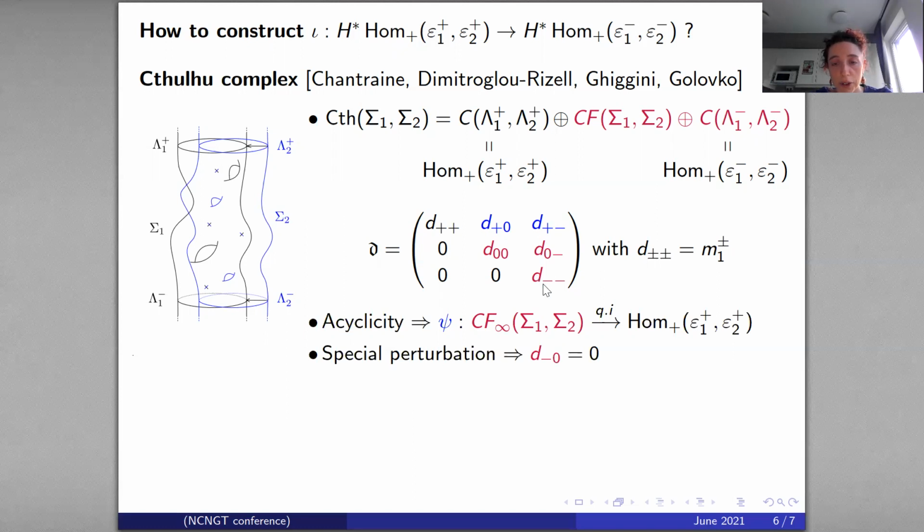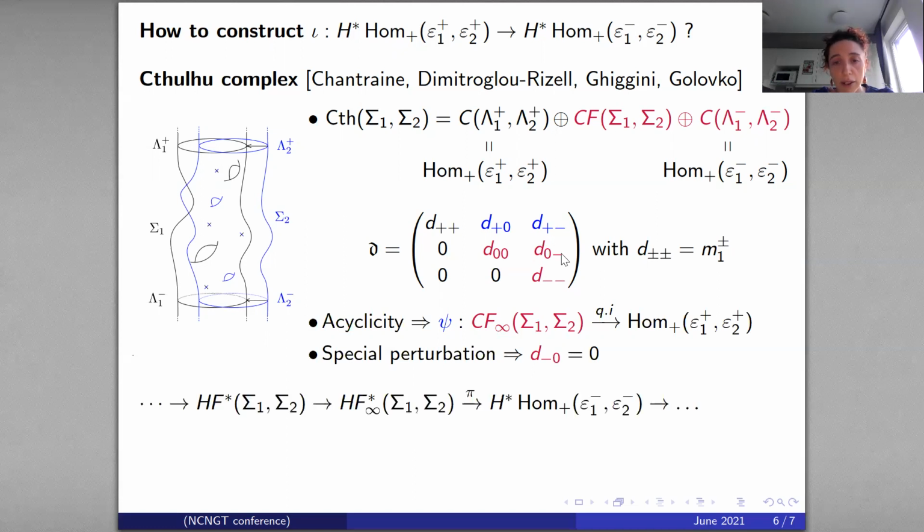First, if I look at this submatrix, it's an upper triangular matrix, so it's a cone of a map. So the complex CF infinity with this submatrix is the cone of a map D0-. If I take the long exact sequence in homology associated to this cone, I have such an exact sequence: from the homology of the complex generated by intersection points, to the homology of CF infinity, to the homology of the complex generated by chords in the negative end.